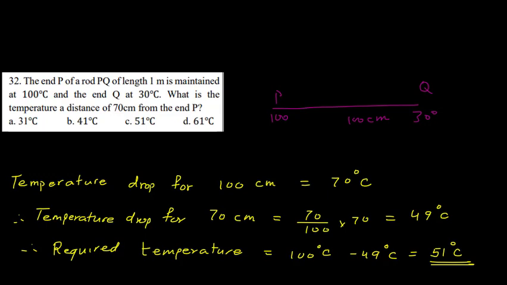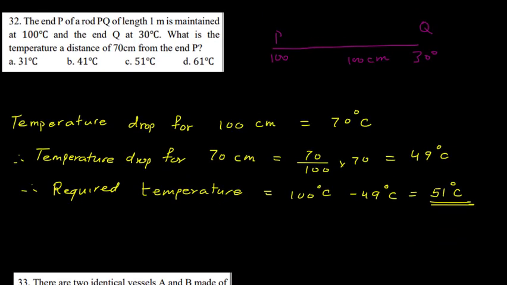So for a distance of 100 centimeter, the temperature drop is 70 degrees. So for 100 centimeter, if there is a drop of 70, then for 70 centimeter the drop will be 70 upon 100 multiplied by 70, that gives me 49 degrees Celsius. So from 100, if we decrease 49, we will get 51. So the temperature at a distance of 70 centimeter will be 51 degrees Celsius.